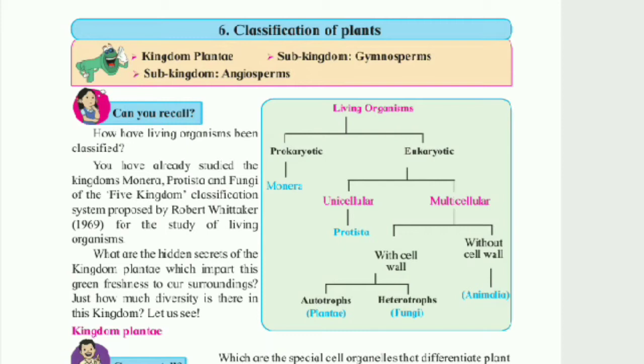So this is how the 5 kingdom classification was made by Robert Whittaker: kingdom Monera, Protista, Plantae, Fungi and kingdom Animalia. Out of these 5 kingdoms, kingdom Monera, Protista and Fungi we have already studied last year in 8th standard. This year we are going to study the classification of kingdom Plantae. And next year for 10th standard we will study the classification of kingdom Animalia. For the time being, let's concentrate on kingdom Plantae.